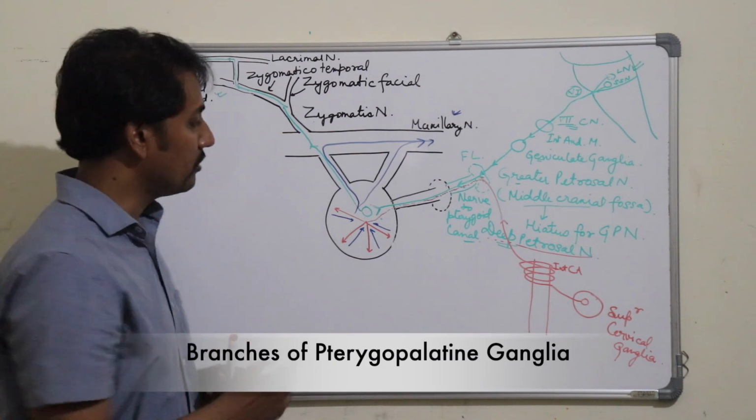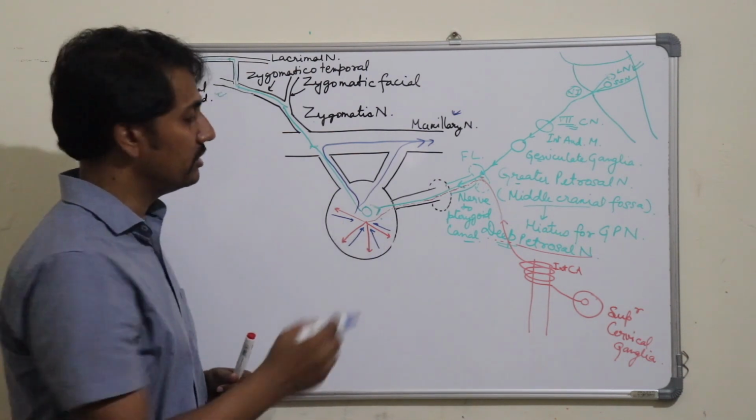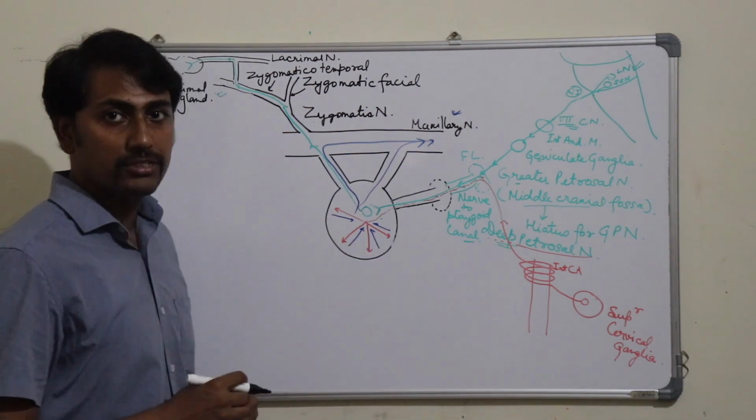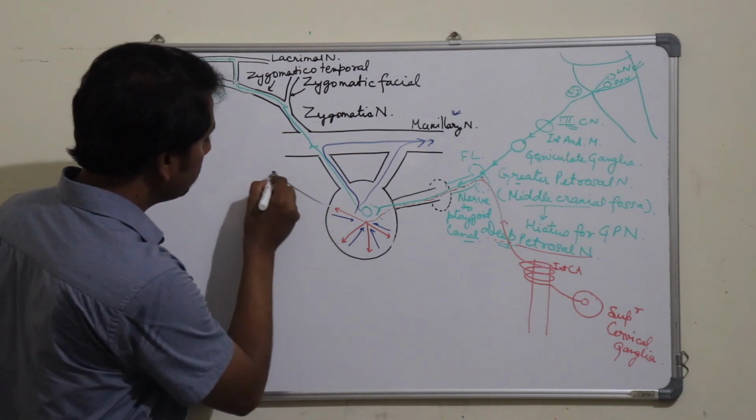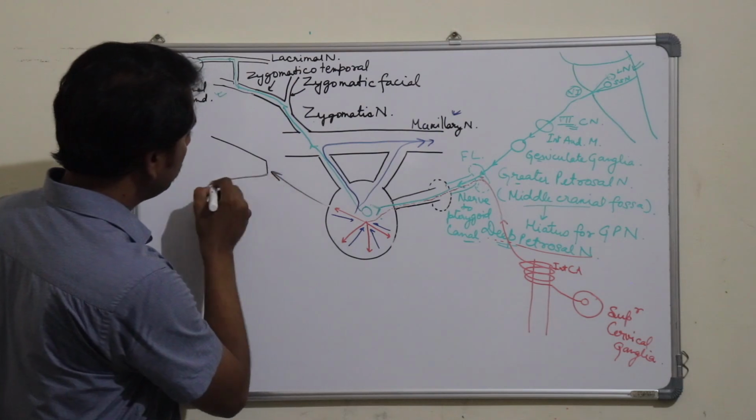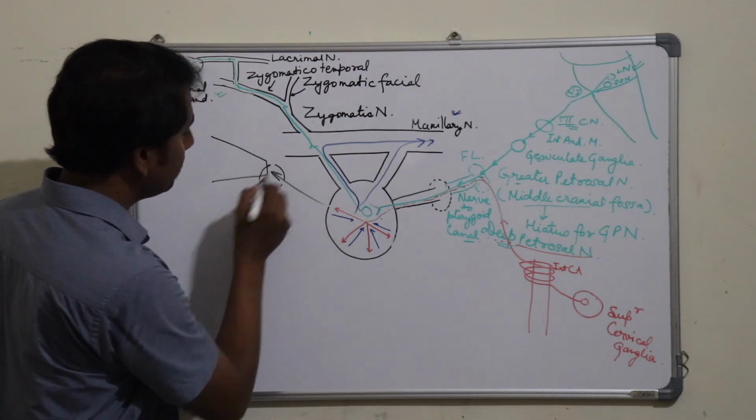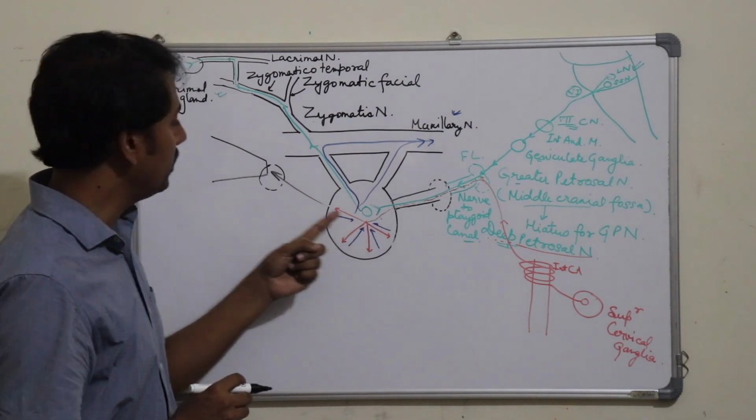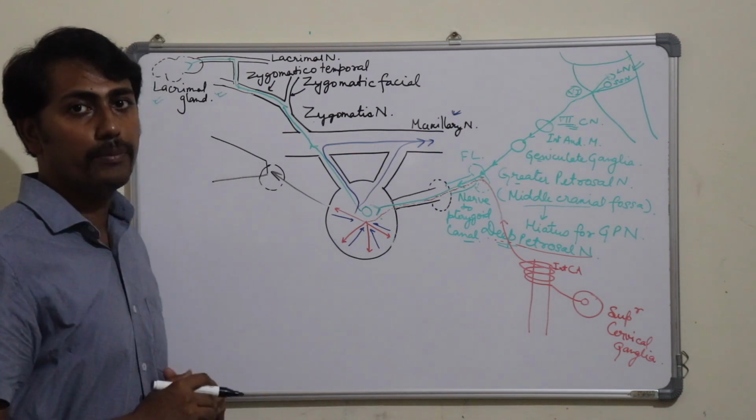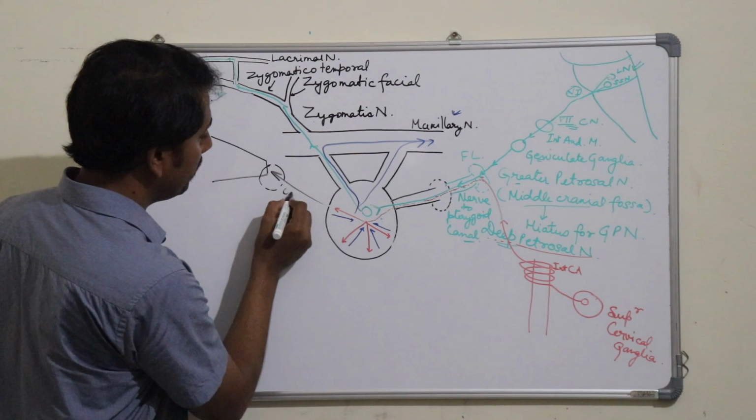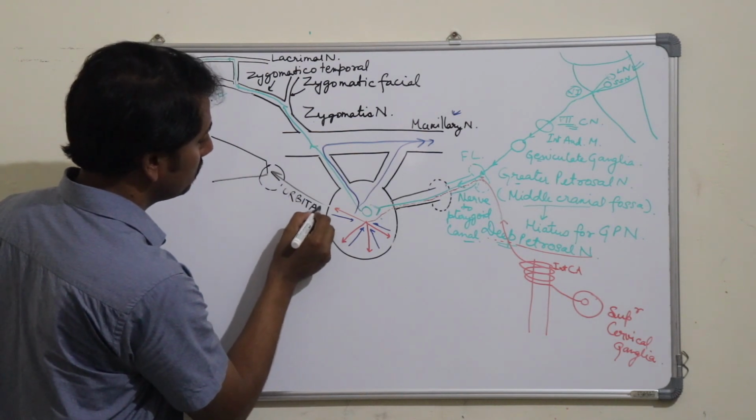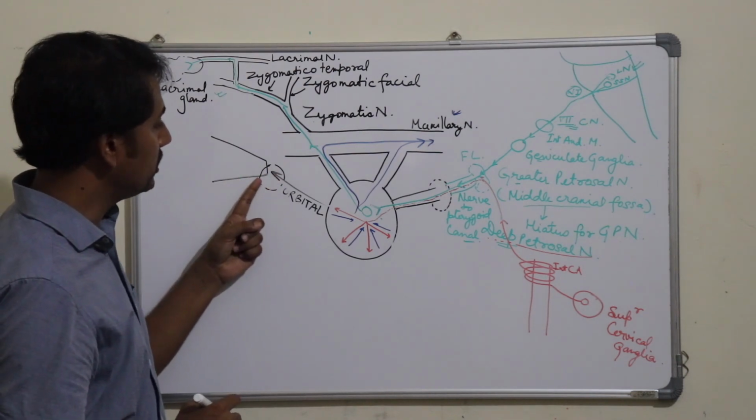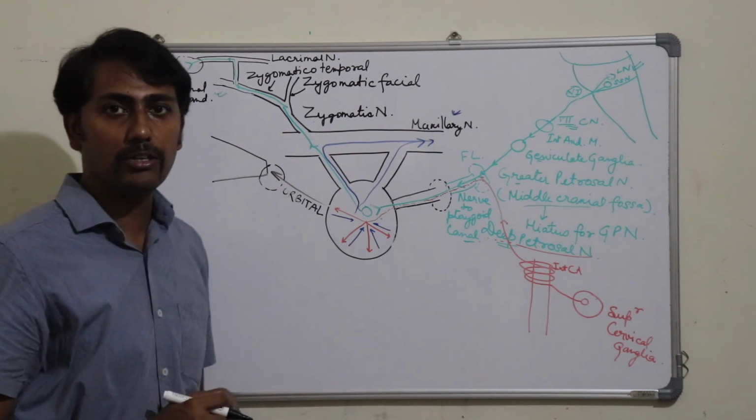Now the various branches of the pterygopalatine ganglia through which these fibers will be distributed to various parts of the head and neck. The first branch is the orbital branch that will enter into the orbit through the inferior orbital fissure. Okay, and these orbital branches will carry these three fibers to the orbital periosteum and the orbitalis muscle. So these were the orbital branches which were entering into the orbit through the inferior orbital fissure, which is present on the anterosuperior aspect of the pterygopalatine fossa.